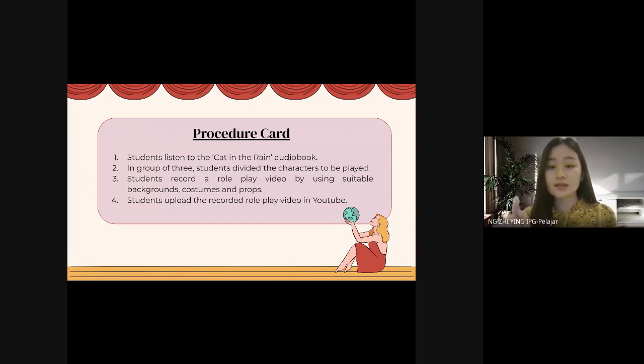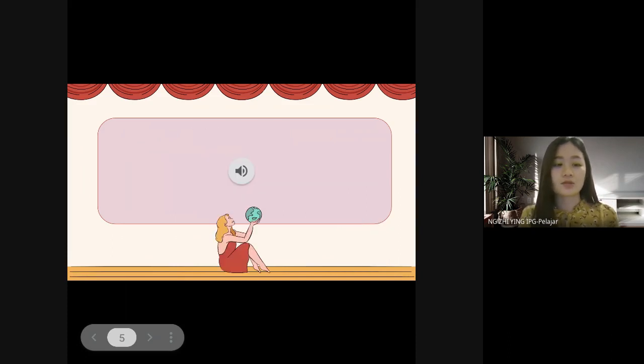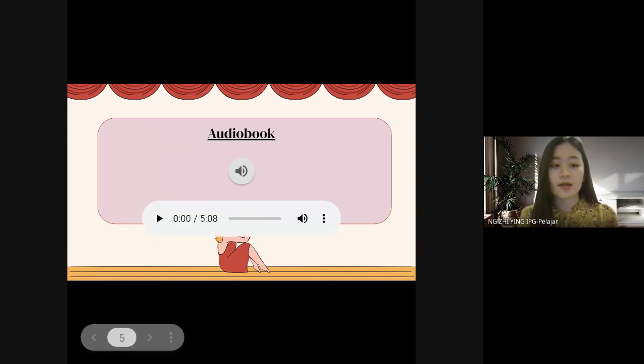So this procedure card will be in digital form, and through this procedure card, the teacher will be able to launch the activity which can help the students to explore and exploit this short story smoothly. Okay, after understanding all the steps in the procedure card, the students will listen to the audiobook. So this is the audiobook, and we will listen to a little part of the audiobook.